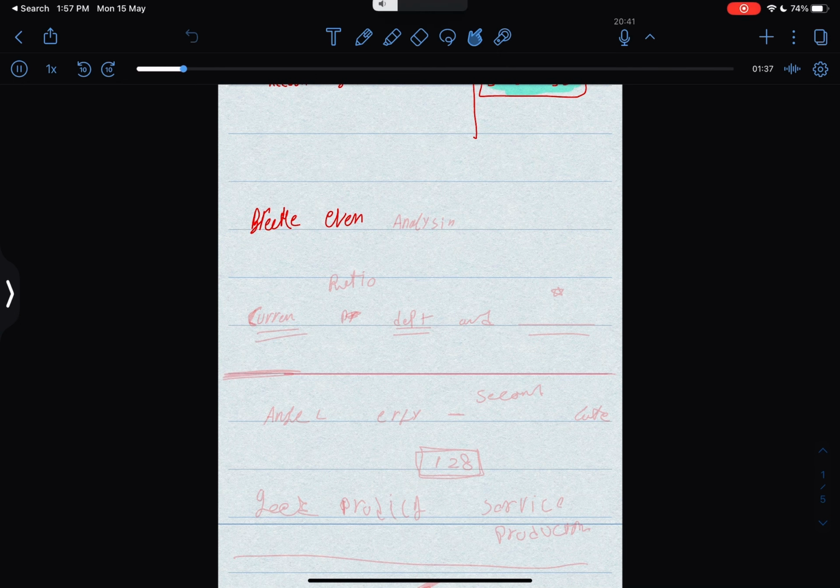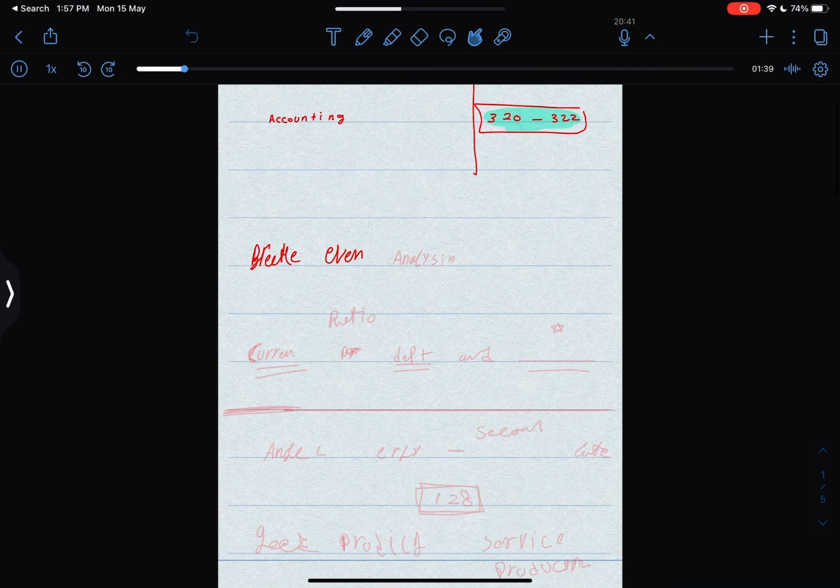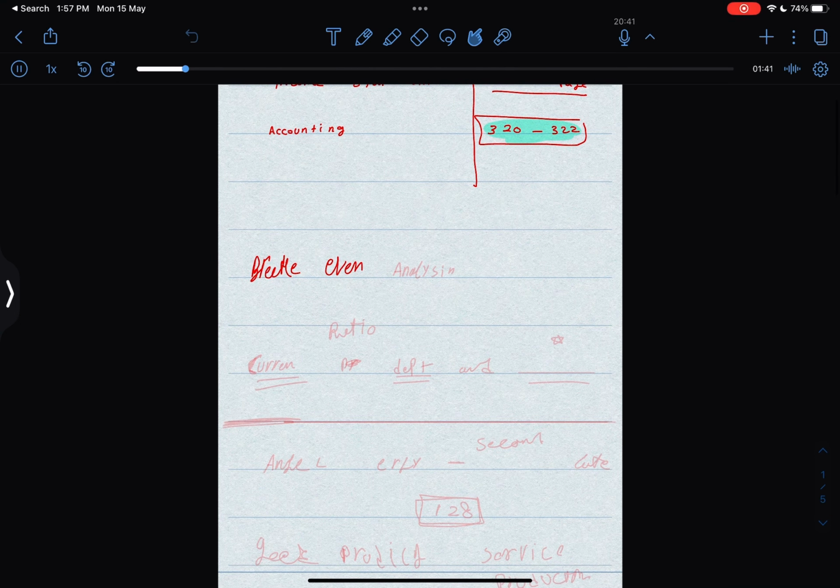And read the question properly. Please read the question properly. There are some tricky questions inside, so you have to read between the lines. If you read carefully, you'll understand the question. If you read it fast, you might miss the point. You might miss the main issue that is being asked of you. So please read the question properly and make sure that you are able to solve this, especially the break-even analysis as well as your income statement.